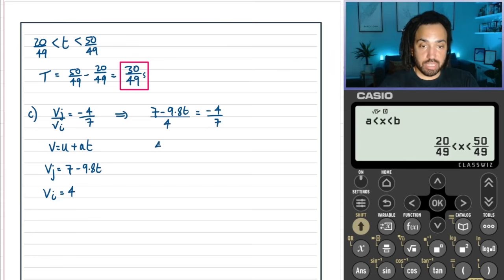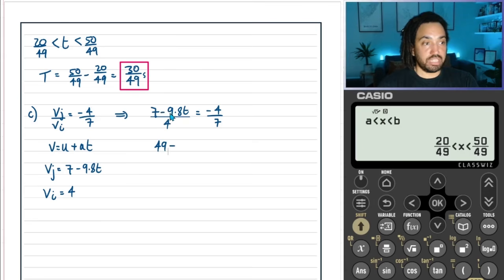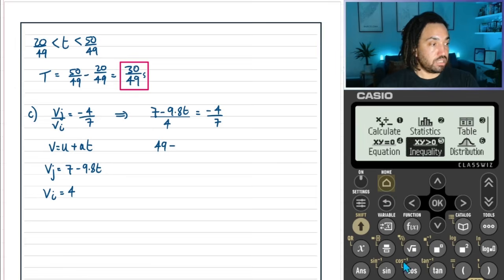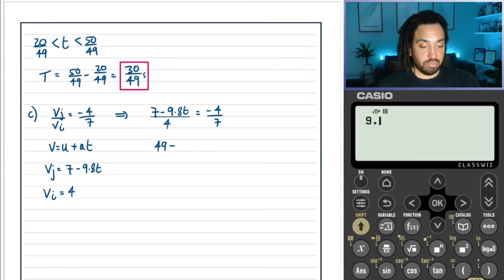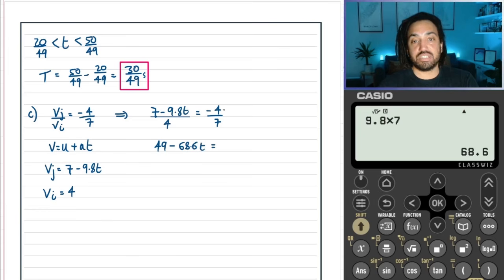Let's cross multiply. So times the top, the left side, by 7. So we get 9.8 multiplied by 7 gives us 68.6t, and then times by the 4 gives us minus 16.